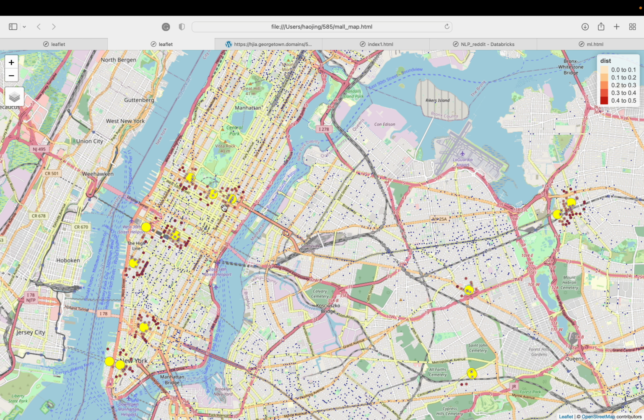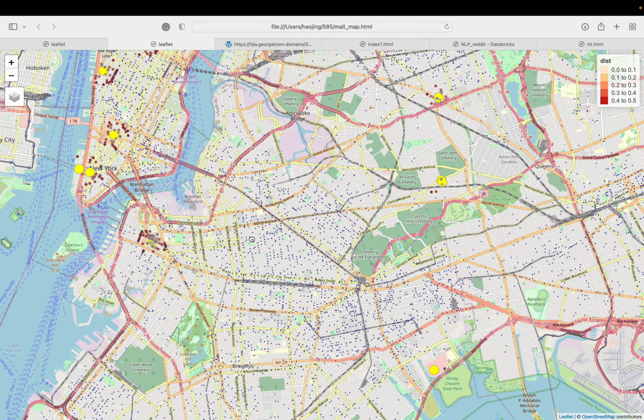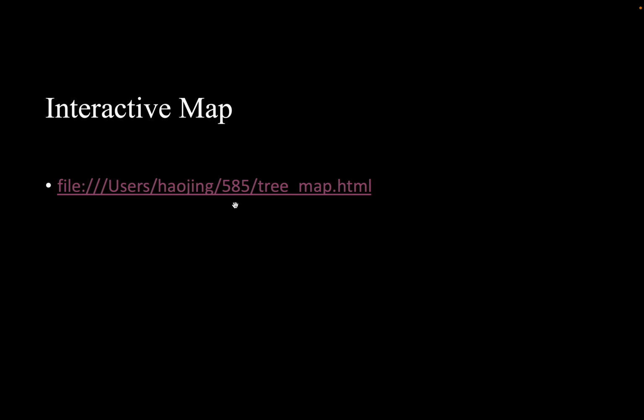For example, near Central Park there are 3 shopping malls, and we can see that the crime count near these shopping malls is obviously higher than in other places. The same goes for Manhattan Square over there and SoHo here. It's also very clear to see that in Brooklyn, around Macy's, there is a much higher crime count over those circle areas. So let's go back to my PowerPoint.